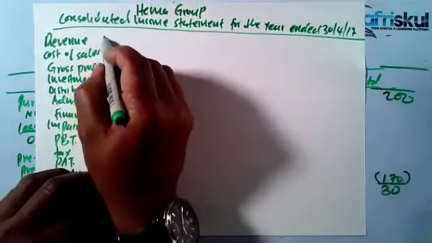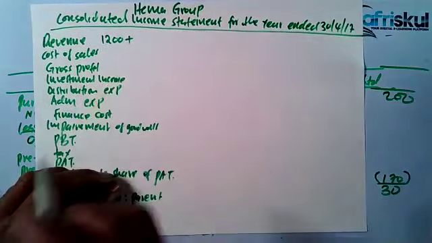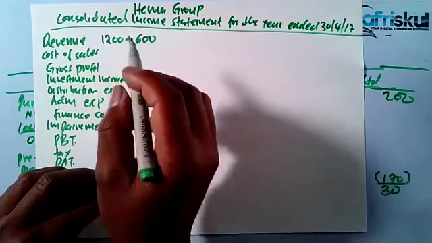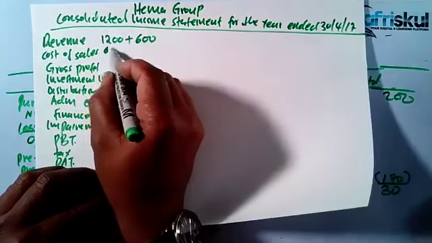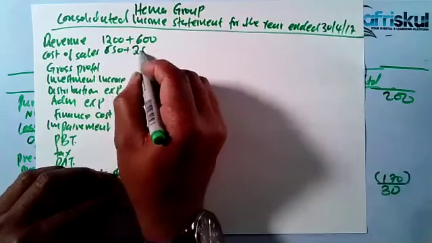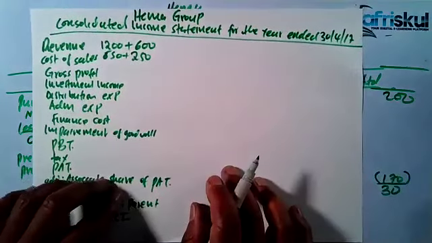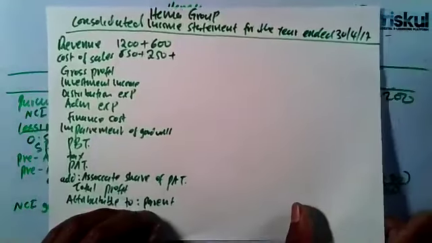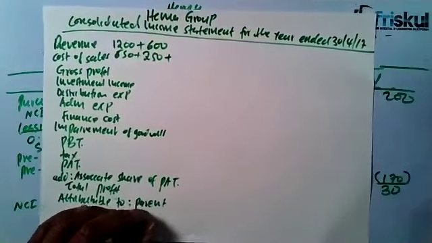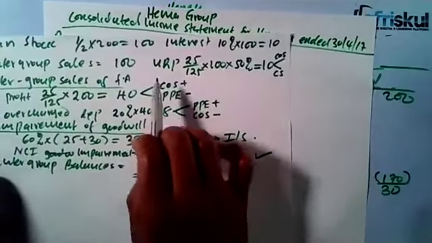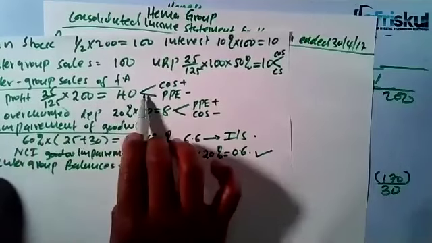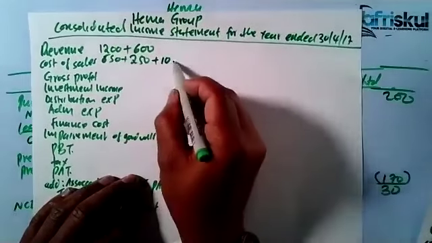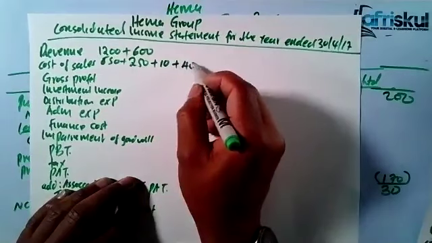So the revenue for the parent was 1,200 plus for the subsidiary, it's 600. You don't add for the associate. The cost of sales, it's 650 plus the 250. Now we adjust. There is something we said we add to the cost of sales. We say that for the unrealized profit, you add it to the cost of sales. And we had two unrealized profits. One was on the sale of stock. The other one was on the sale of intergroup asset. So you add 10, that's the unrealized profit on sale of inventory, plus the sale of non-current asset 40.